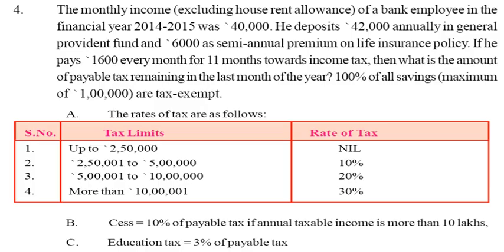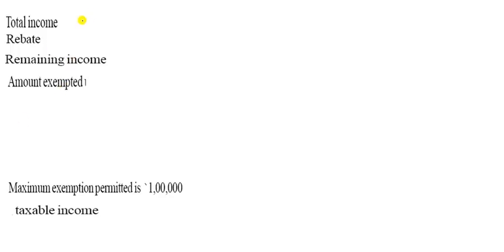So what will happen in your next question? Here is the monthly income of the bank employee in the financial year 2014-15 was 40,000 per month. So we have to write here total income is 40,000 per month. So it is multiplied by 12. So 4,80,000 is the annual income.